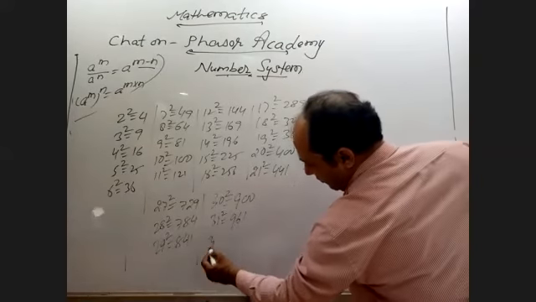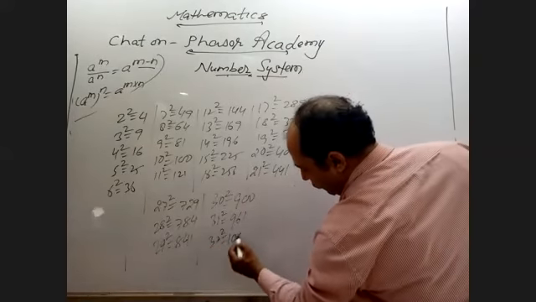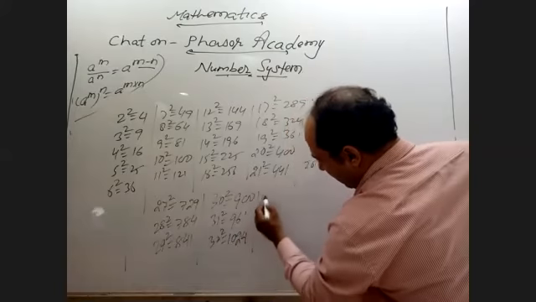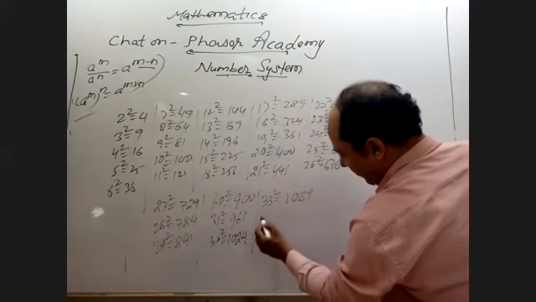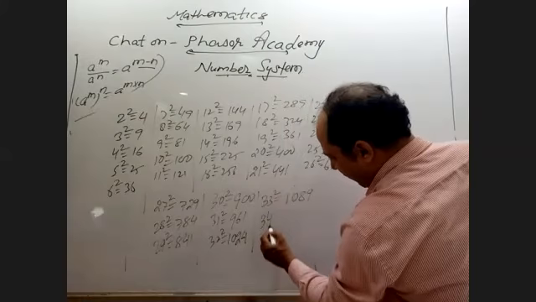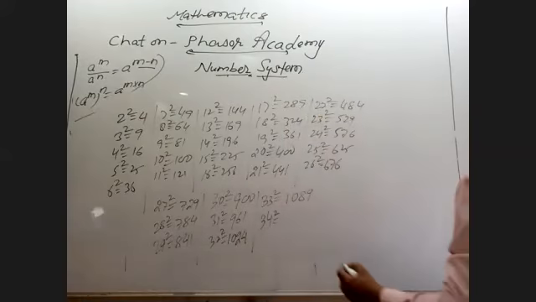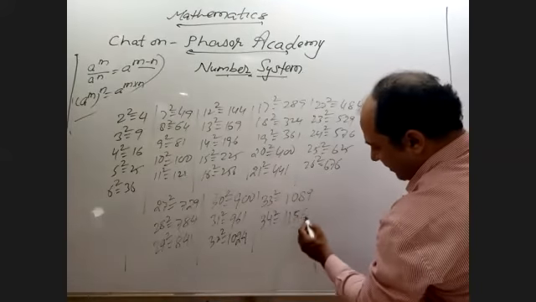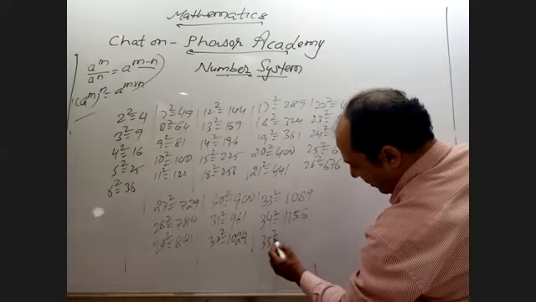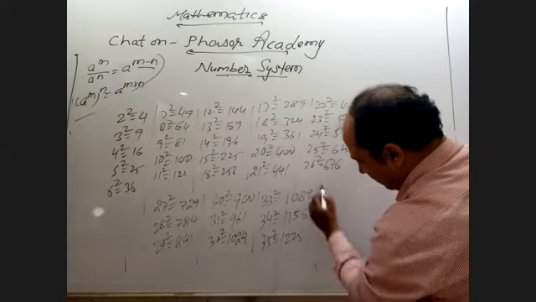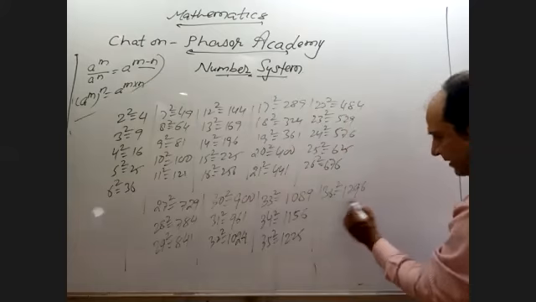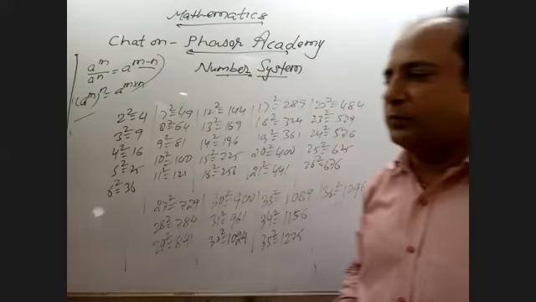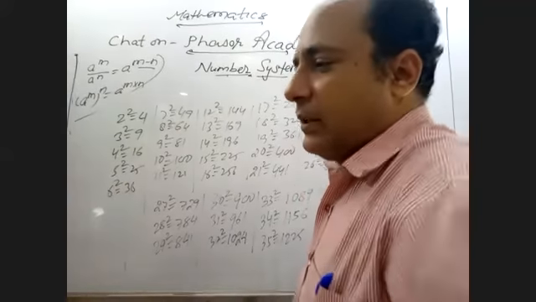961, 32 square equal to 1024, 33 square equal to 1089, 34 square equal to 1156, 35 square equal to 1225, 36 square equal to 1296. At least these numbers you must keep in your mind. Is that clear?